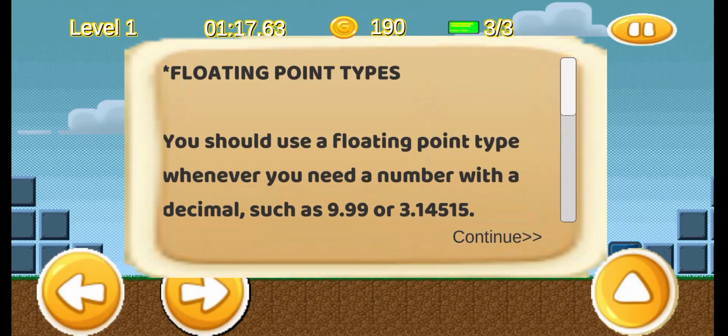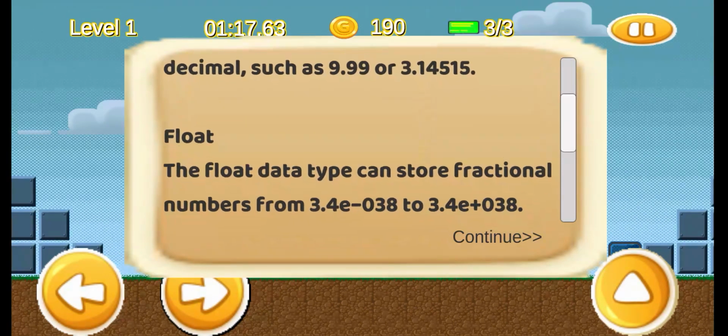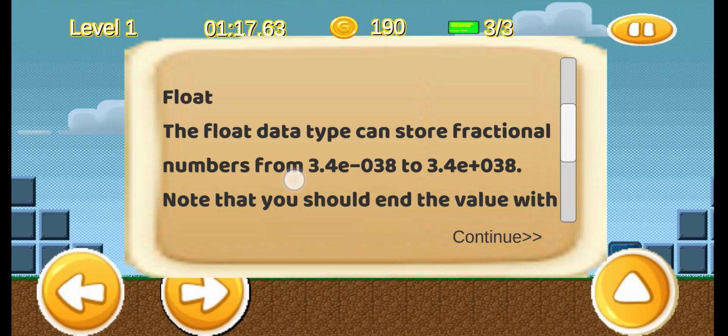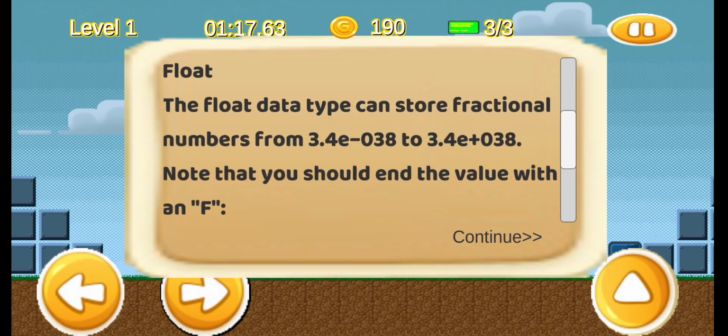Floating point types. You shall use a floating point type whenever you need a number with a decimal value such as 9.99 or 3.14515. Float. The float data type can store fractional numbers from 3.4e minus 038 to 3.4e plus 038. Note that you shall end the value with an